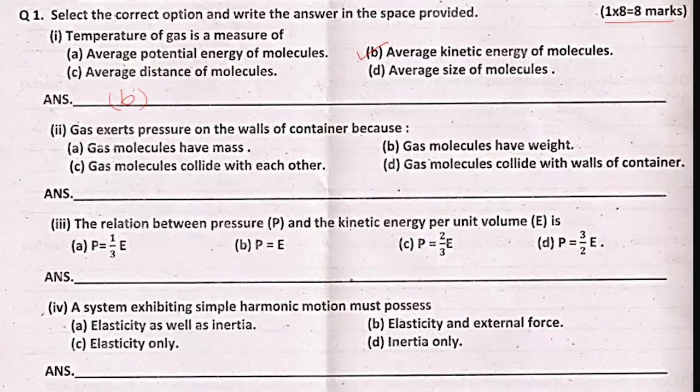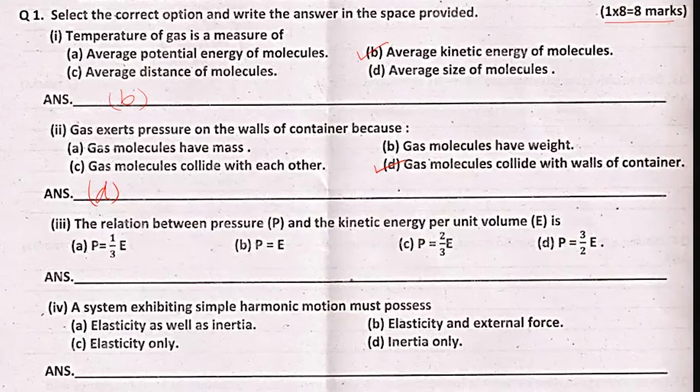Second part: gas exerts pressure on the walls of the container because gas molecules have mass, gas molecules have weight, gas molecules collide with each other, gas molecules collide with the walls of the container. It exerts pressure on the walls because gas molecules collide with the walls of the container. So D is the right option for the second part of question number 1.